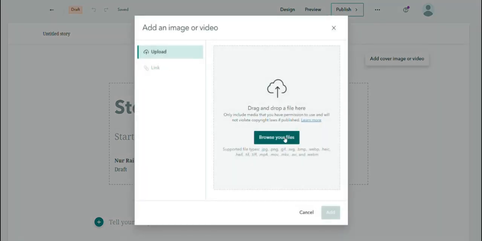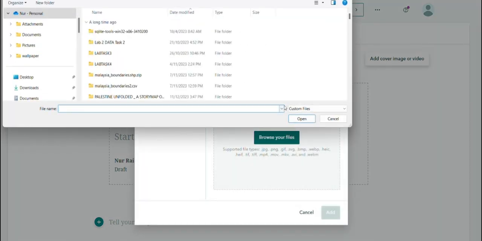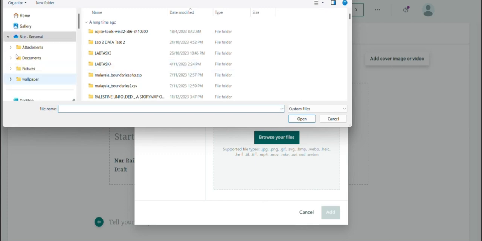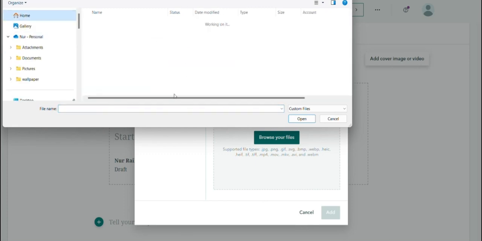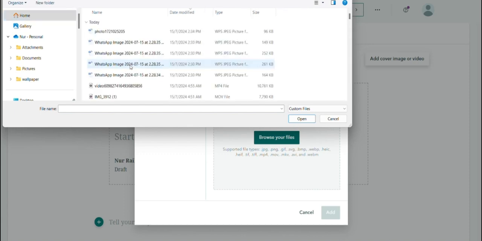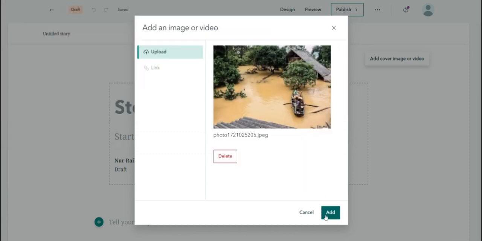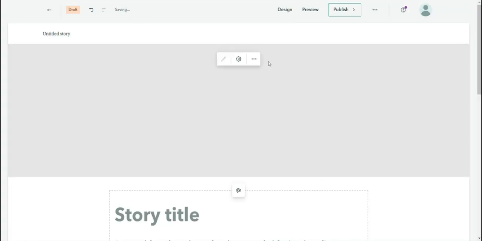For the story map, which is about the water level and the flood of Kelantan, you can use a picture of the flood that happened in Kelantan as the cover page. You click add.